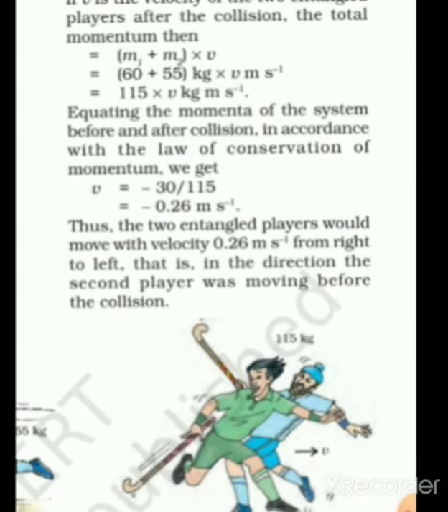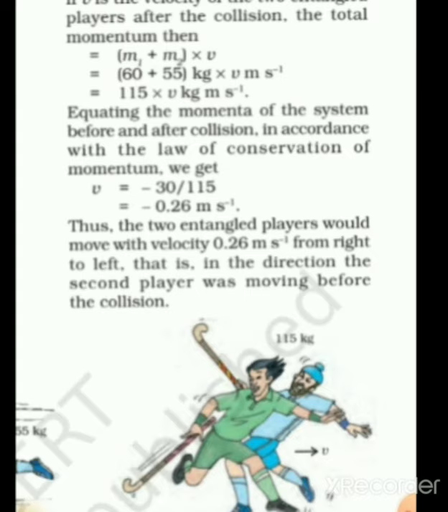Now, if v is the velocity of the two entangled players after the collision, the total momentum will be equal to m1 plus m2 in the bracket, because they are now joined or entangled, multiplied by v. So that is 60 plus 55 multiplied by v. So that is 115 v kg meter per second.